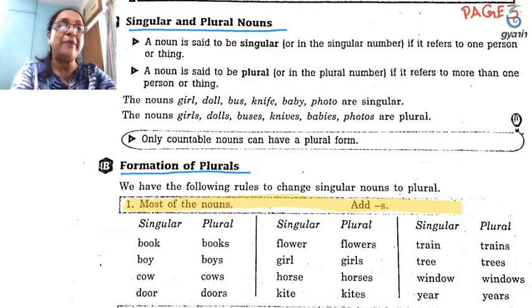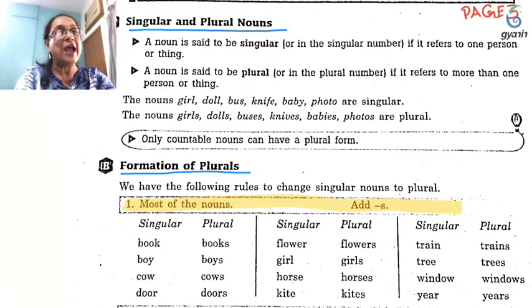Here, see, I have made three columns and I have divided nouns into singular and plural. For example, book, we add s at the end and make it books in plural. Similarly, boy, boys, cow, cows, door, doors, flower, flowers, girl, girls, horse, horses, kite, kites, train, trains, tree, trees, window, windows, year, years. So here I have taught you how to change nouns from singular to plural by adding s at the end.